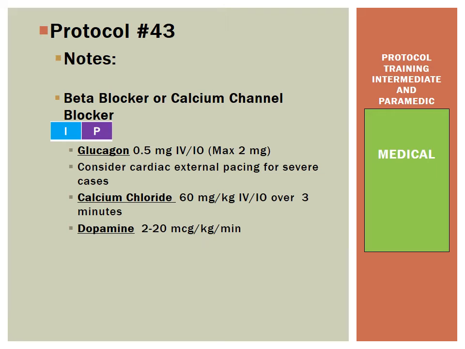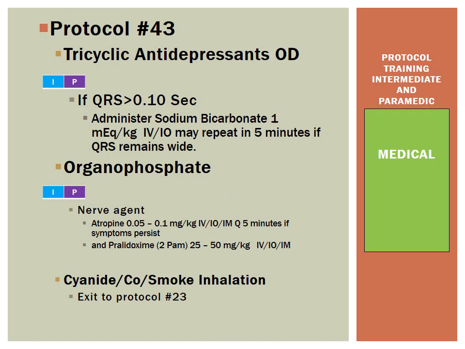Okay, so for our beta blocker or calcium channel blocker overdoses, the INP level providers will be administering glucagon at 0.5 milligrams IV IO, max of 2 milligrams. We want to consider cardiac pacing for the severe cases of bradycardia. And calcium chloride, 60 milligrams per kilogram, IV IO over 3 minutes. Dopamine is your pressor of choice at 2 to 20 micrograms per kilogram a minute.